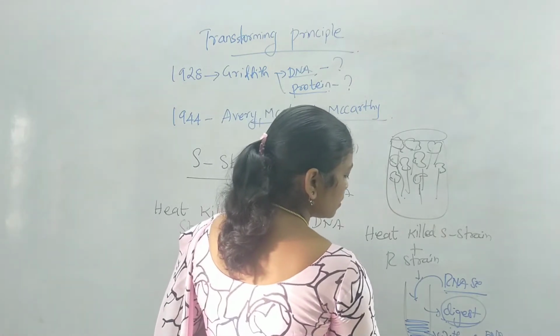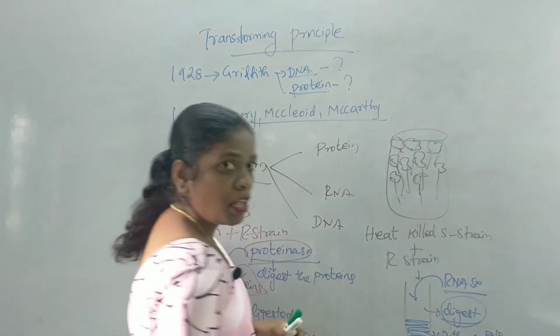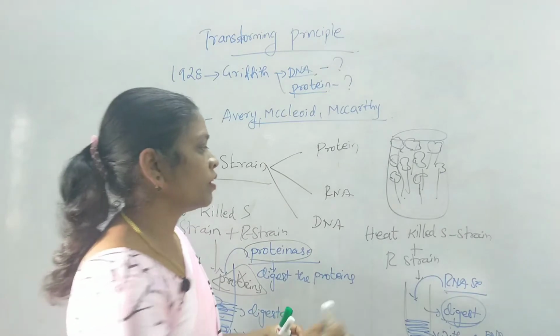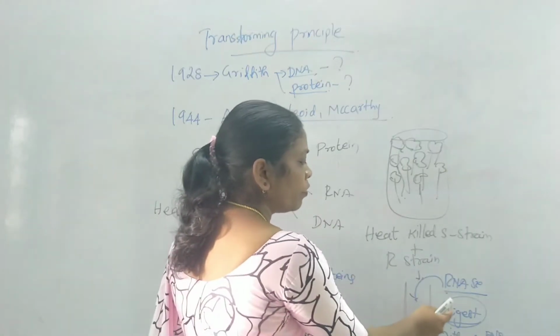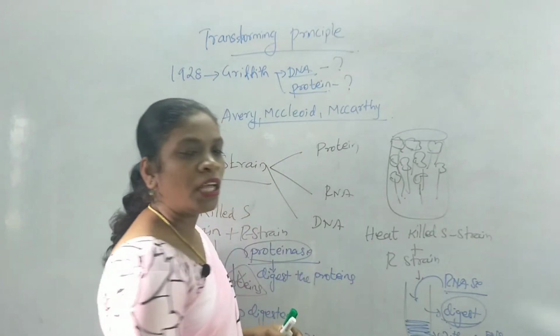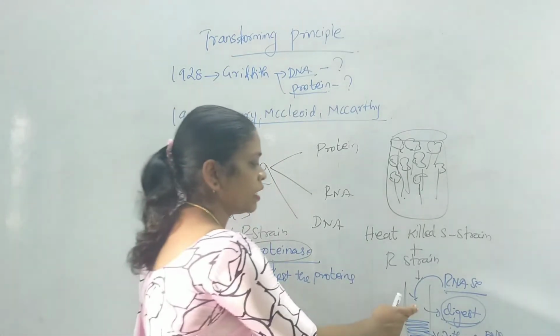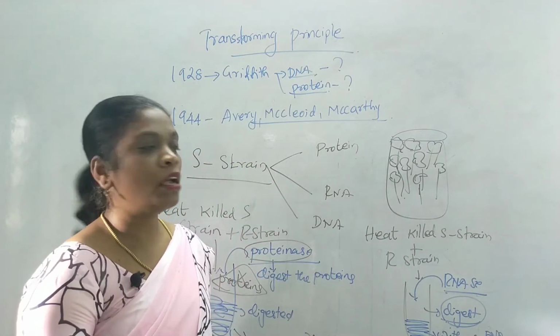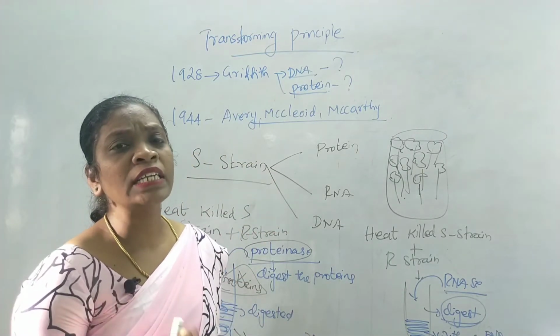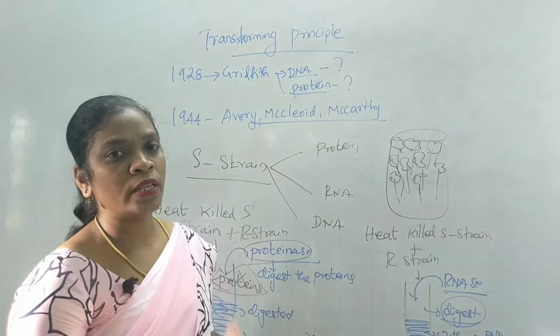The mice died. Again, the transformation of R cells into S cells may have happened. Even though the RNAs are not present, they came to a conclusion that RNAs are not responsible for transferring the information, or they are not involved in transformation of R strain into S strain.